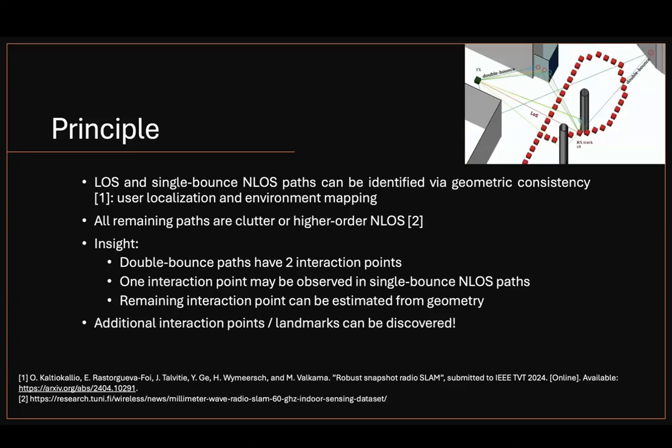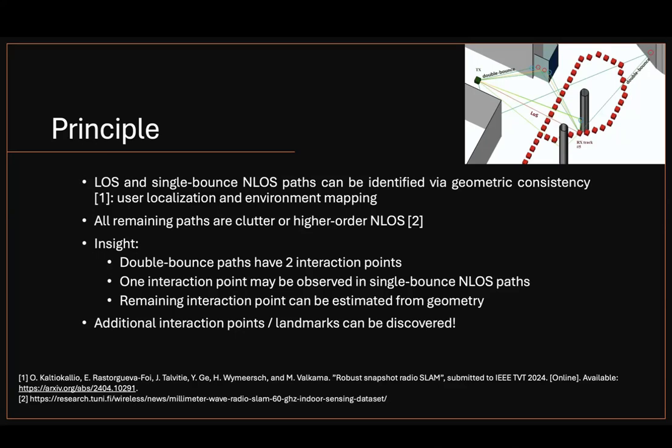Our approach is based on the principle that both line-of-sight and single-bounce non-line-of-sight paths can be identified using geometric consistency, which allows us to simultaneously localize a user and map part of the environment. Any remaining paths are generally considered clutter or higher-order non-line-of-sight reflections.